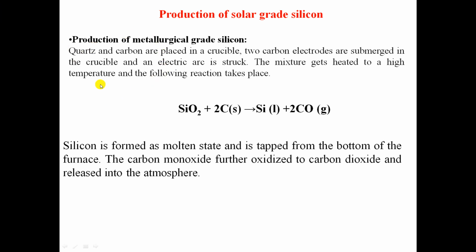When the electric arc is struck, the quartz, silicon dioxide, reacts with carbon. It forms silicon and carbon monoxide. The silicon formed in this reaction is in molten state and it is tapped at the bottom of the furnace. The carbon monoxide is further oxidized into carbon dioxide and released into the atmosphere.